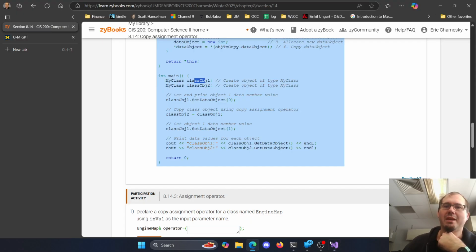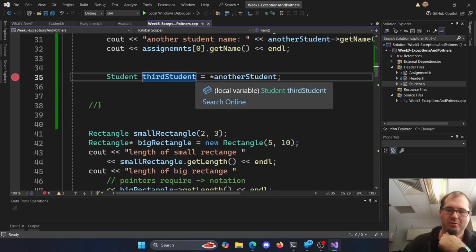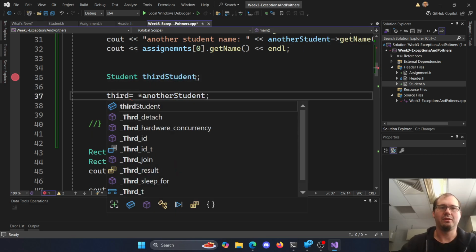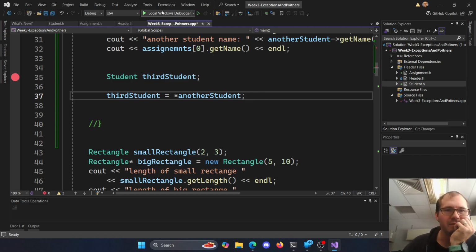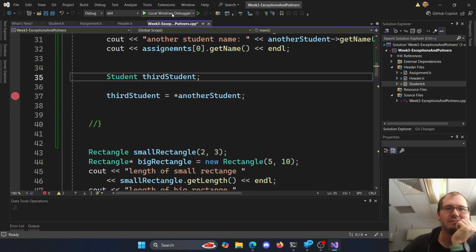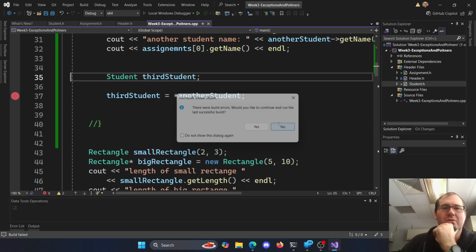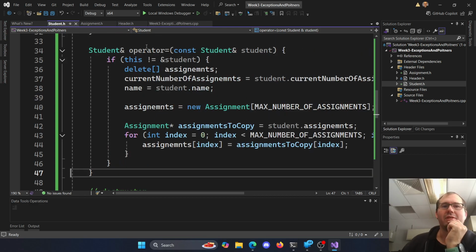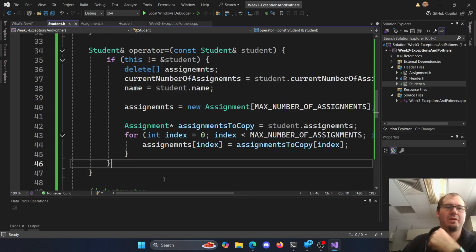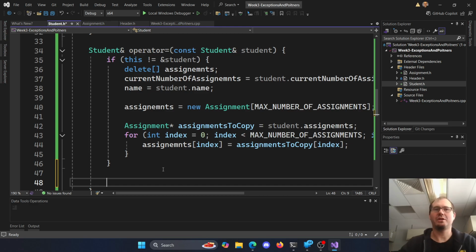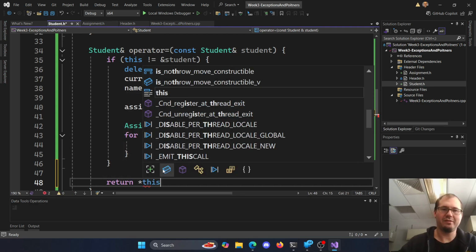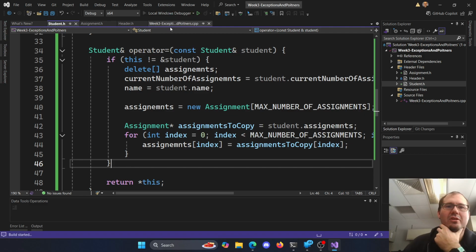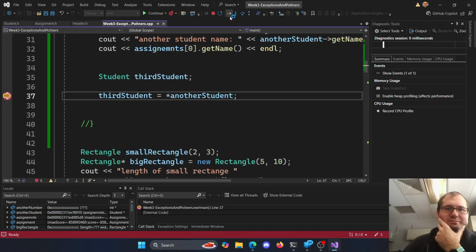Oh, because we didn't make it first. So if we make it first, student, then third student equals another student. Let's try that one. The order in which we do this is annoying. Oops, we never returned this. There we go. So that's weird, it didn't even compile. I think because it crashed here. So then we're going to return the dereferenced this. I mentioned that and I forgot to do it. So return the dereferenced this.